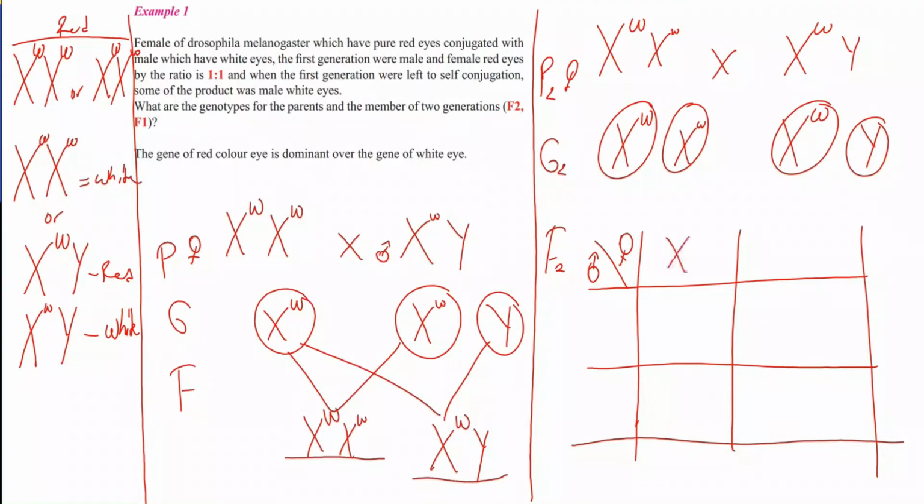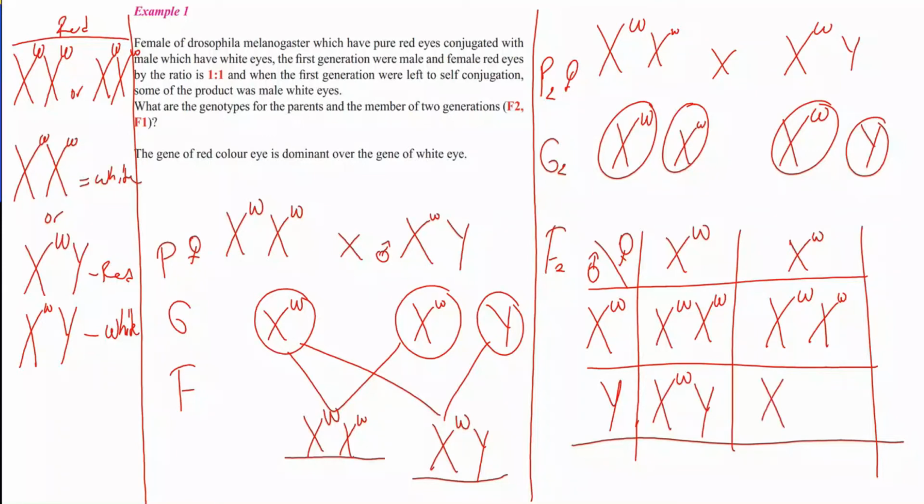The female gametes are X capital W and X small w, the male gametes are X capital W and Y. So we get one pure red-eyed female, one hybrid red-eyed female, one red-eyed male, and one white-eyed male.